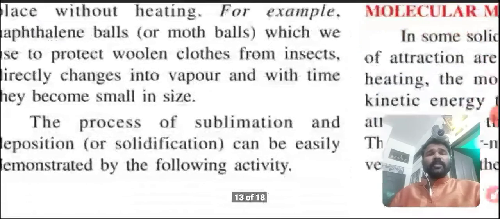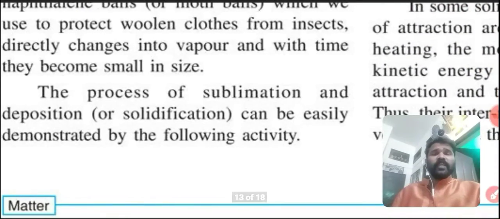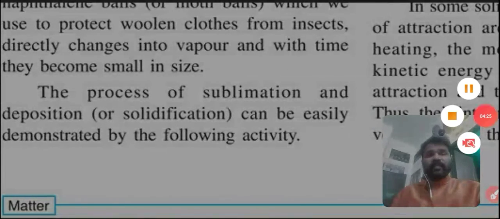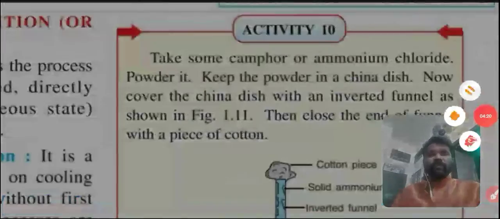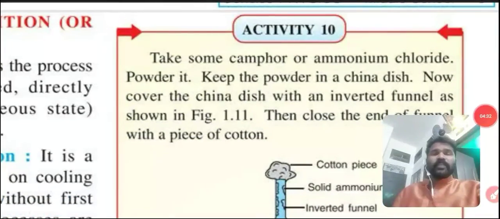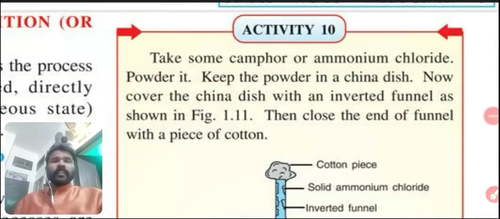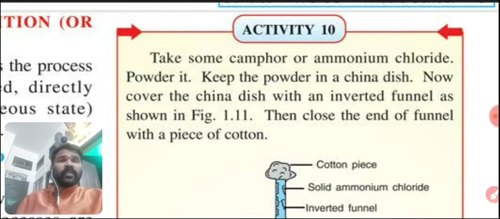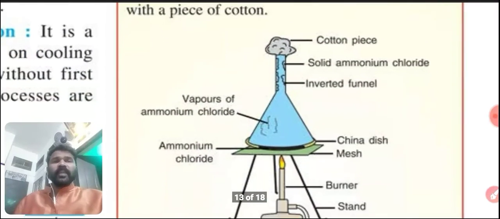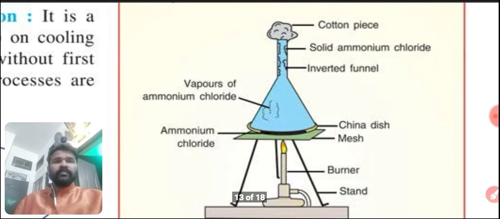The process of sublimation and deposition can be easily demonstrated by the following activity. By the following activity we can understand sublimation and deposition very easily. Please go through activity 10. Take some camphor or ammonium chloride and powder it. The arrangement of this activity should be done like this. Just go through the diagram.